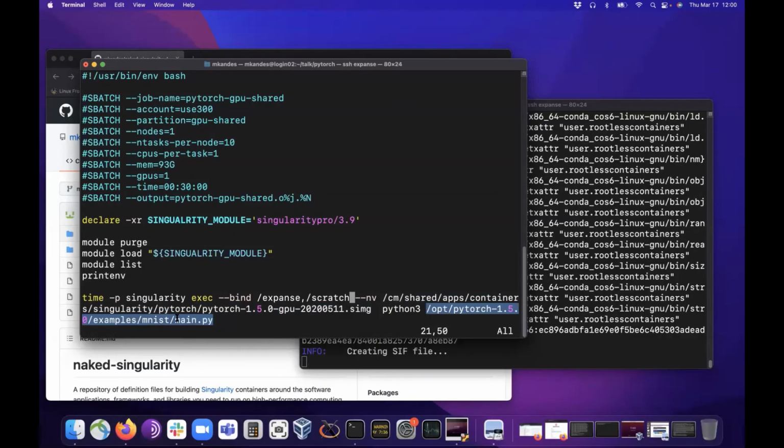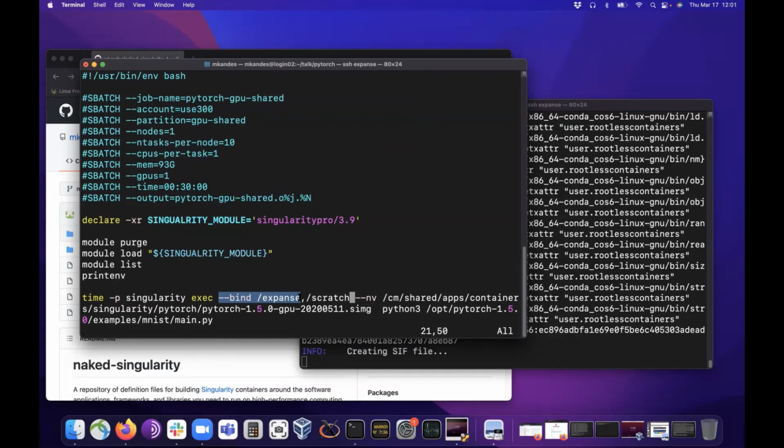Now, as I mentioned, when you're running containers, there are a few other nuances you have to keep in mind. In this case, there are two options shown in this example where you see this bind /expanse/scratch. This bind mounting option, which you can look at in the Singularity documentation, is all it's saying is allow the container to see those file system locations.